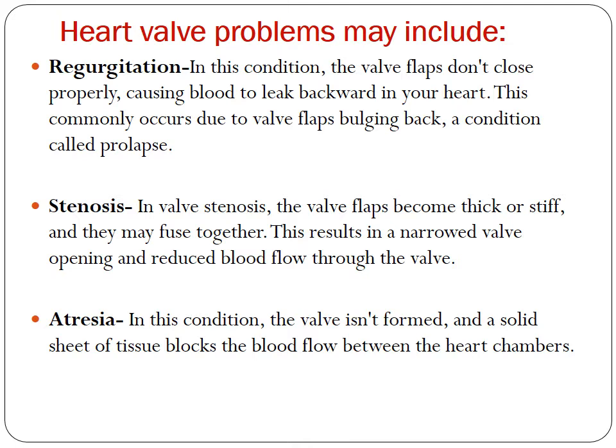What happens is the valve isn't formed fully. Okay, so it just looks like a sheet, or a block of tissue which is just there, and this blocks the blood flow between the heart chambers. So literally you see that there is no great opening there. It just feels like a flap of tissue sitting there, and the blood is not able to flow appropriately. Okay, so this is just giving you an explanation of what is regurgitation, stenosis, and atresia. So just remember, atresia is a congenital condition where the valve looks to you like a solid sheet which is sitting there, which does not really open and allow the blood to pass.